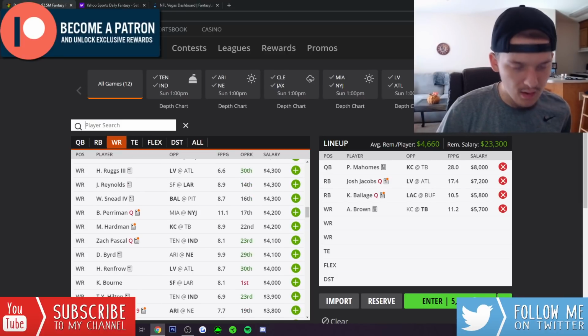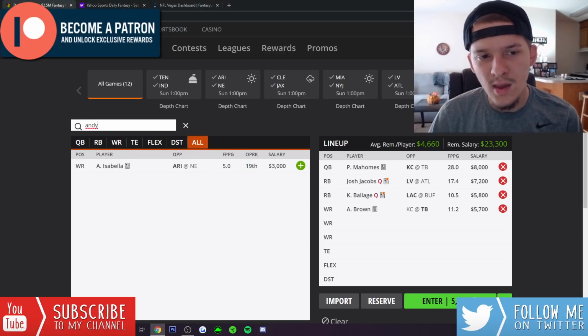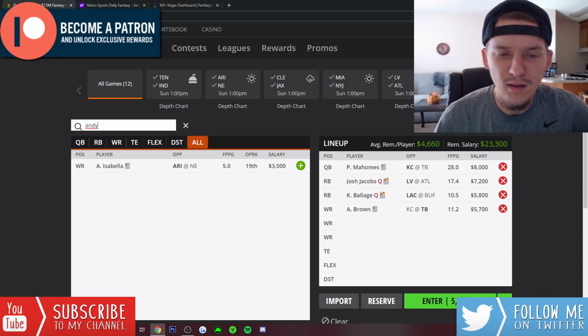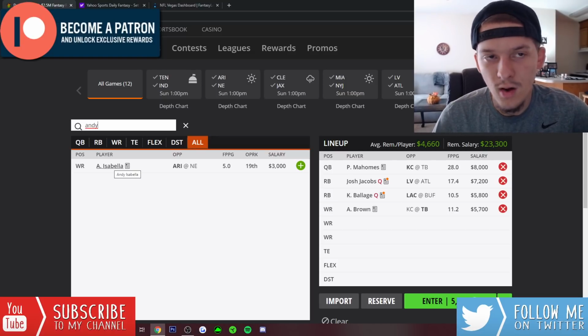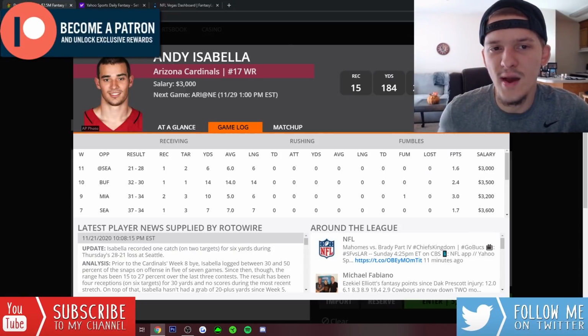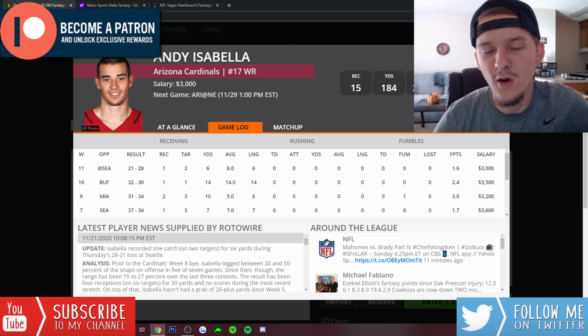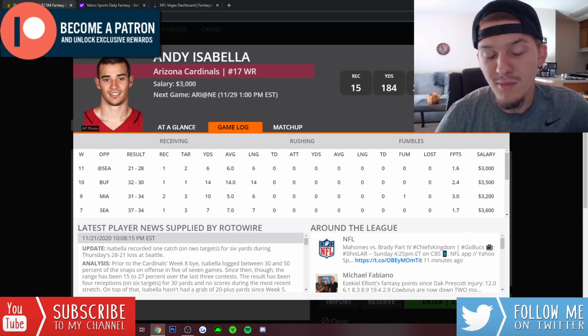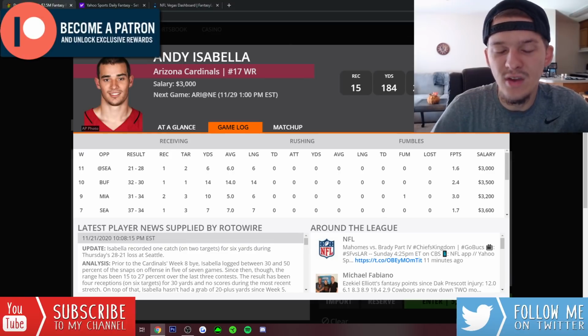And then lastly, very cheap play, minimum salary, Andy Isabella coming in, $3K on DK, which is also minimum salary, and $10 on Yahoo. Definitely a guy I'm going to be looking to as a punt option this week. Larry Fitzgerald tested positive for COVID. He's already been ruled out for this game. So I am expecting Andy Isabella to kind of take over Larry Fitzgerald's role in the slot. I assume Isabella will probably play 60, 70% of the snaps, if not more.